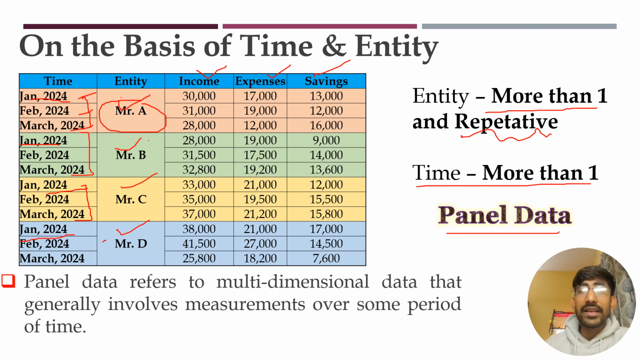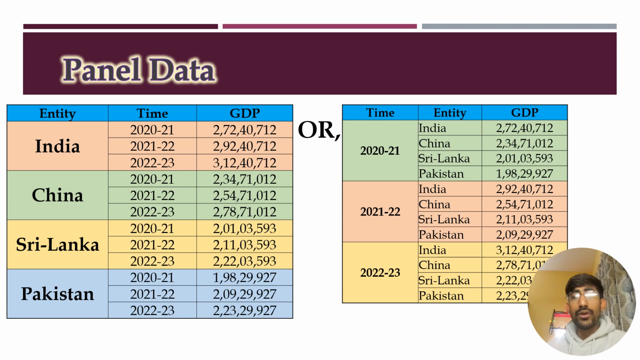That is the basic difference between pooled data and panel data. So let us take an example. Suppose we want to analyze the GDP of four entities or four countries, that are India, China, Sri Lanka and Pakistan. So we are selecting the time frame for the time period